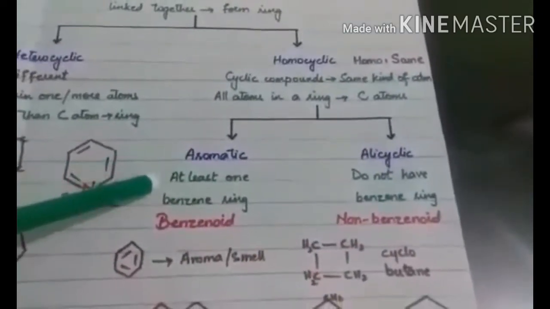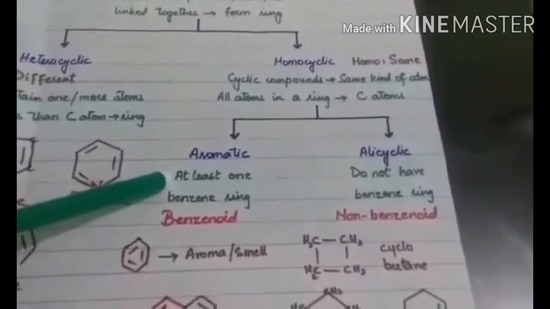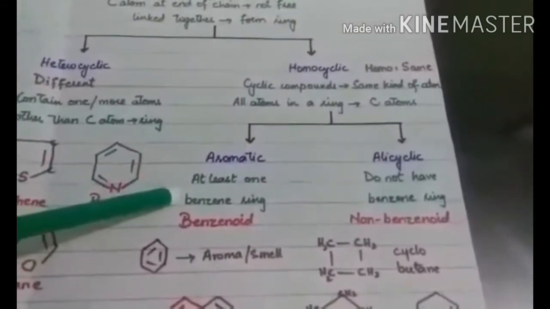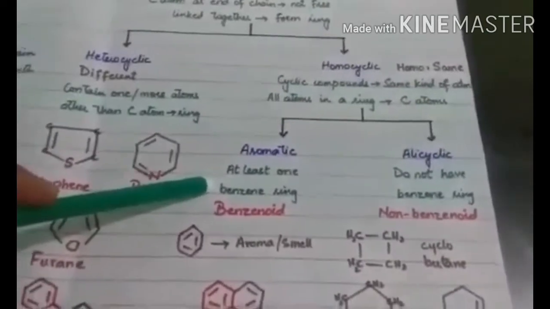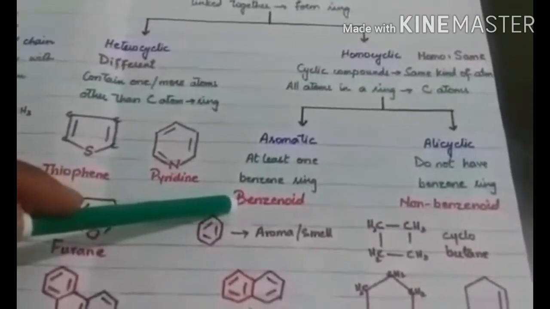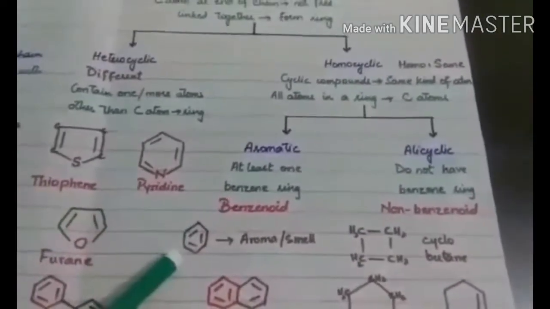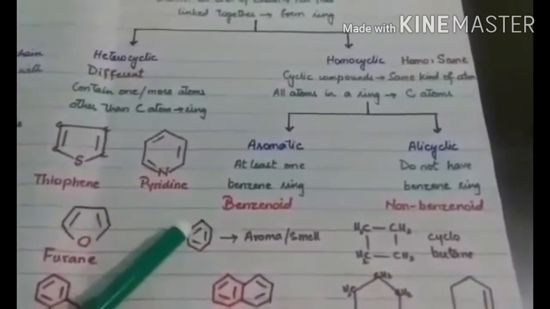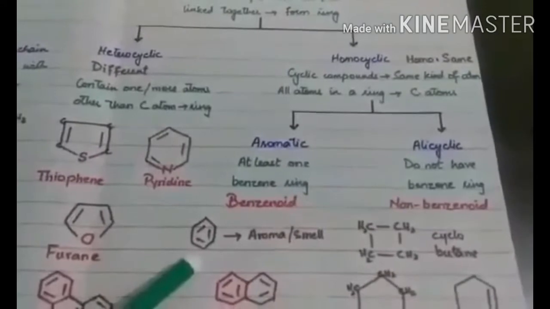Aromatic compounds are those which have at least one benzene ring in their molecule. Due to the presence of benzene, they are also known as benzenoid compounds. Here is the structure of benzene having 6 carbons in a ring structure with 3 alternate double bonds.